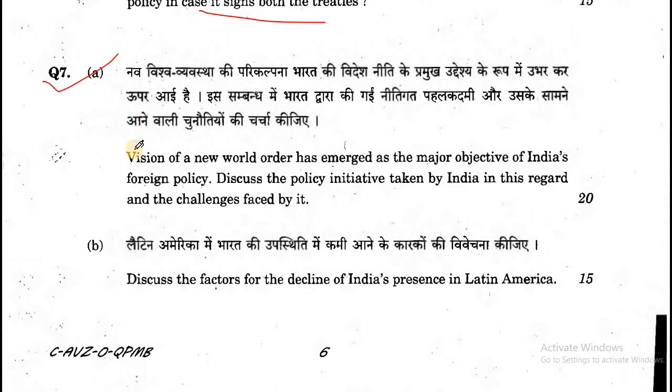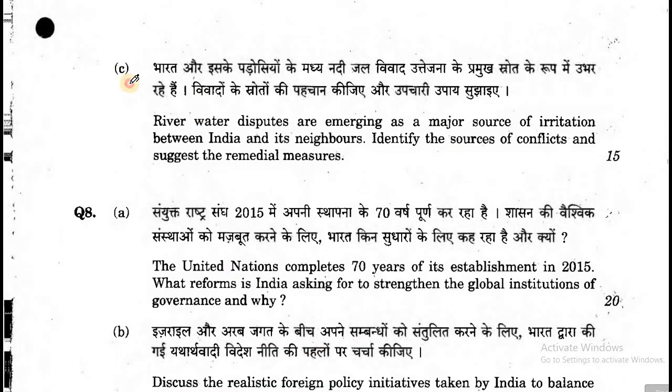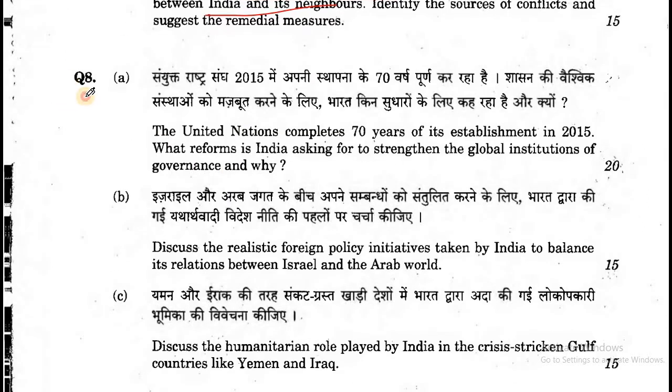Now, question number 7. Vision of a new world order has emerged as a major objective of India's foreign policy. Discuss the policy initiatives taken by India in this regard and the challenges faced by it. Discuss the factors for the decline of India's presence in Latin America. Now, C. River water disputes are emerging as a major source of irritation between India and its neighbors. Identify the sources of conflict and suggest the remedial measures.